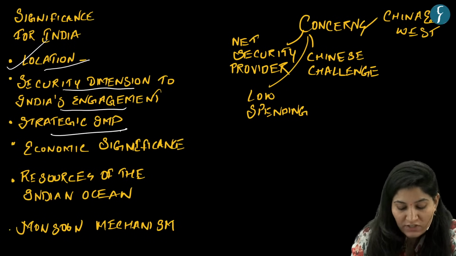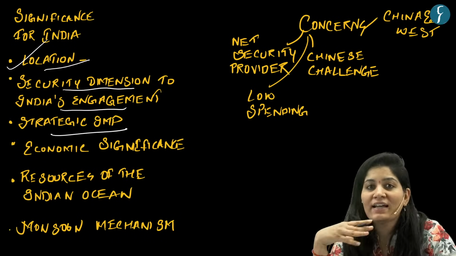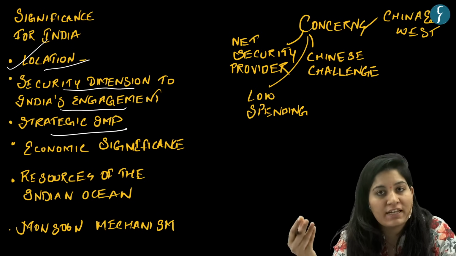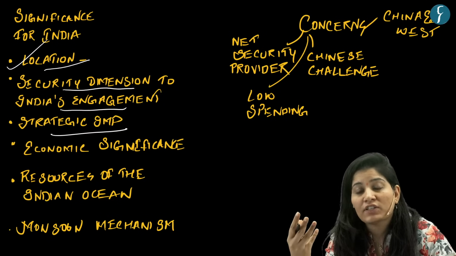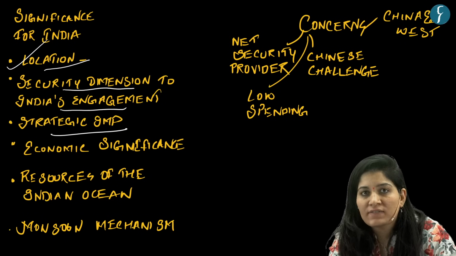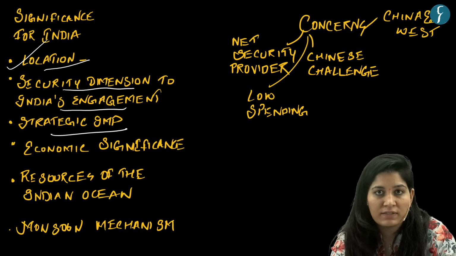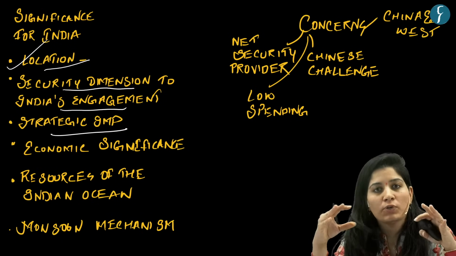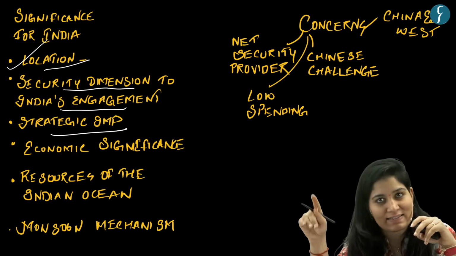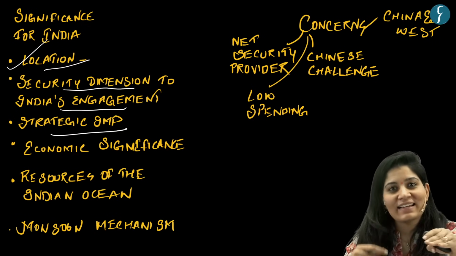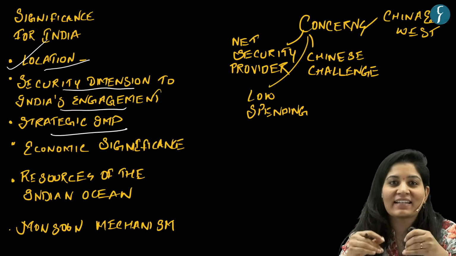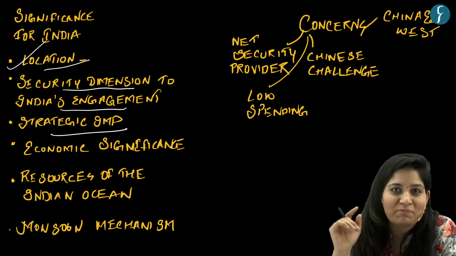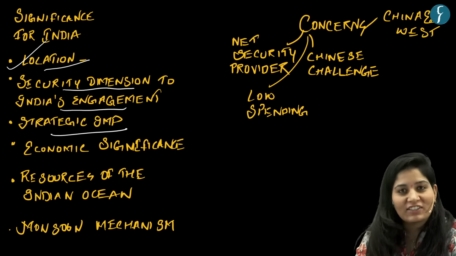Second, we have strategic importance. Now, India is coming up with many connectivity projects. You must have heard about the Chabahar project in Iran, then other connectivity and infrastructure projects in Malaysia, Maldives, Singapore, Sri Lanka. So, if you closely visualize all these ports, you will see that India is creating one necklace. Okay, and this necklace is known as India's necklace of diamonds, which is a strategic counter to the Chinese string of pearls. Okay, so this is strategic importance.